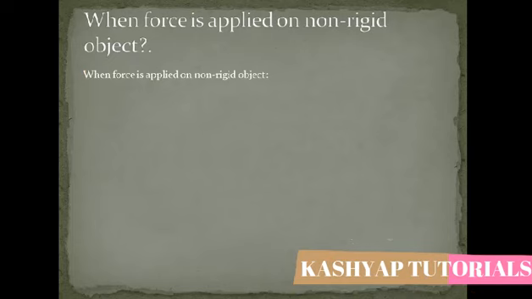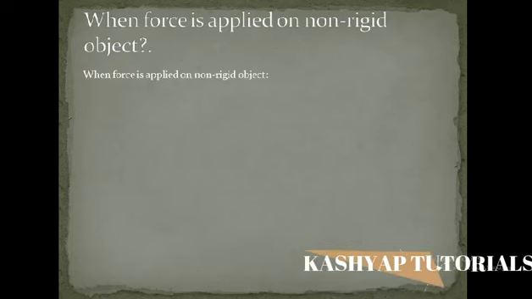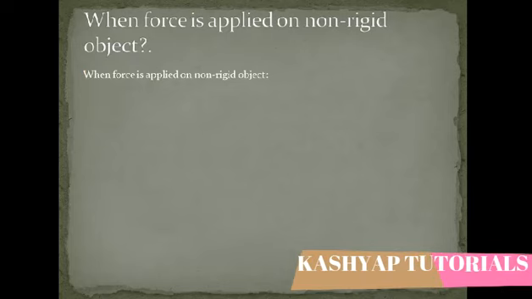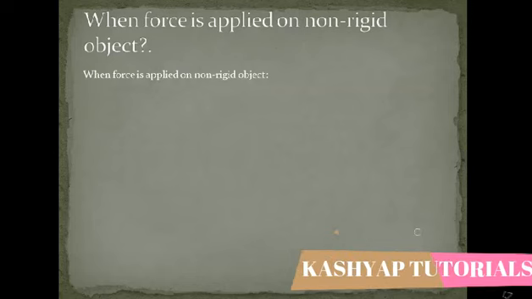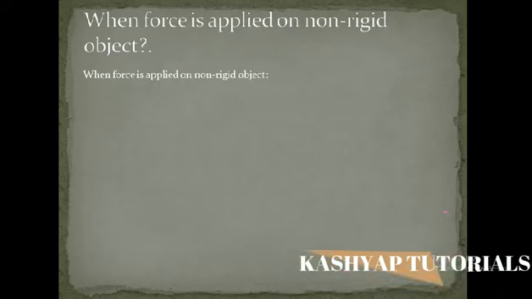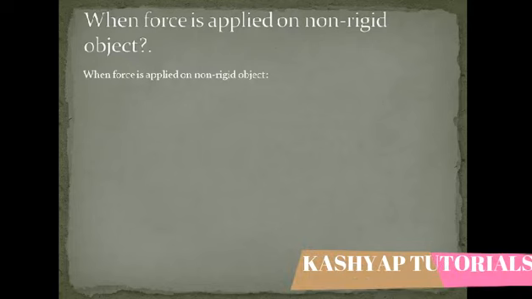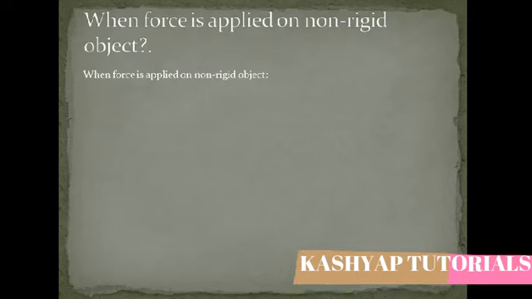So, what is a non-rigid object and what happens if we apply force on a non-rigid object? First of all, any soft object is called a non-rigid object. Now, what are examples of soft objects? Examples are bread, sponge, rubber band. These are all examples of non-rigid objects. Now, can you think what will happen if we apply force on a non-rigid object?